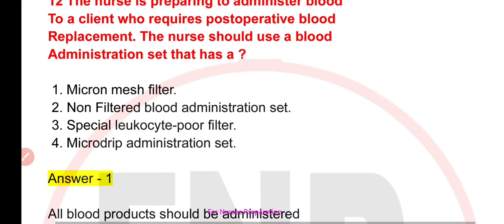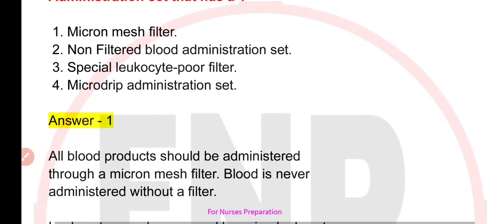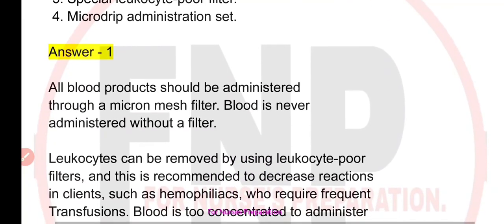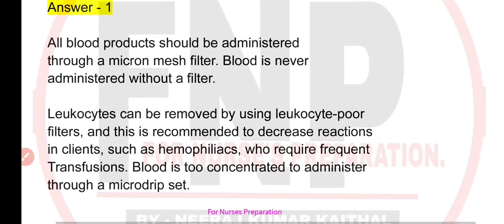Correct option is option A, that is Micron mass filter. All blood product should be administered through a Micron mass filter. Blood is never administered without a filter. Leukocytes can be removed by using leukocyte poor filters, and this is recommended to decrease reaction in clients such as hemophiliac who required frequent transfusions. Blood is too concentrated to administer through a micro drip set.